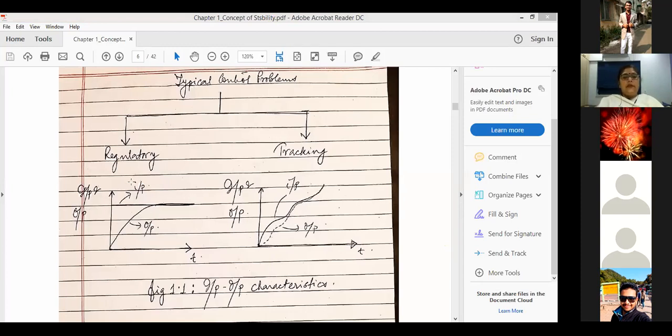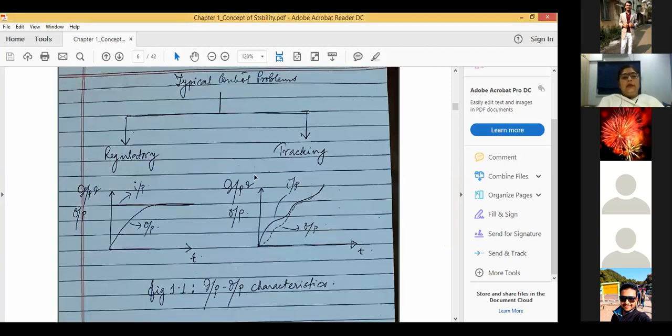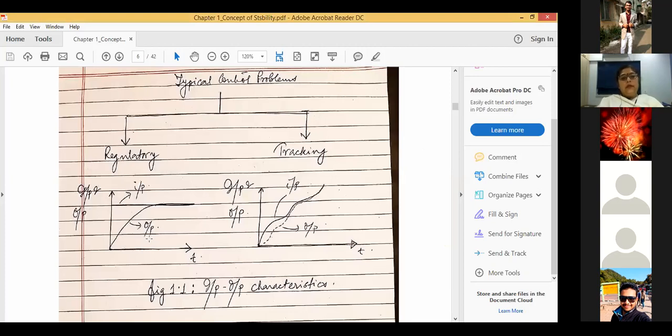In this kind of a regulatory system, if the output temperature of the room goes on increasing like this, obviously we cannot work with that particular system, isn't it? The system is not useful to us, right? That's why the system will be said to be unstable. Or if the output is like this, then again there is a complete disparity between the input and the output; the output cannot follow the input, or the output is not in accordance with the input, and hence the system will be termed as an unstable one.